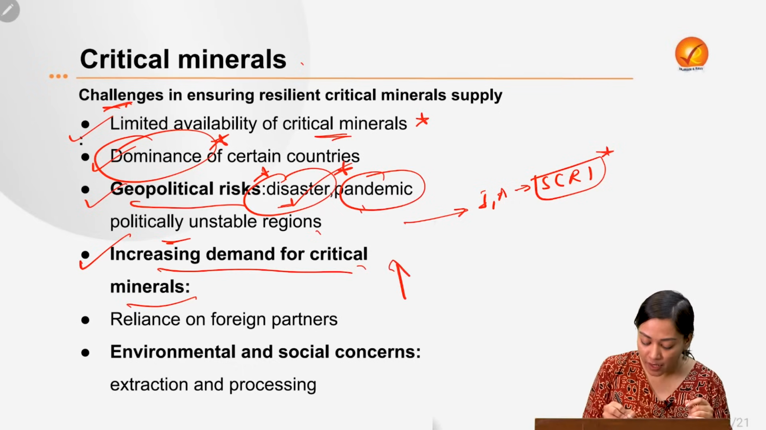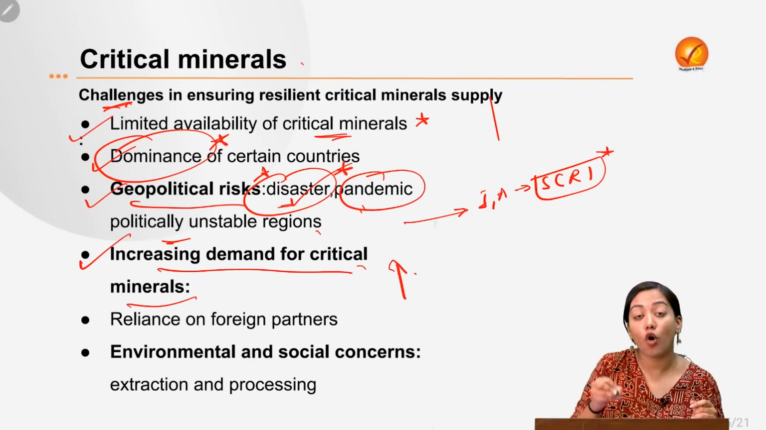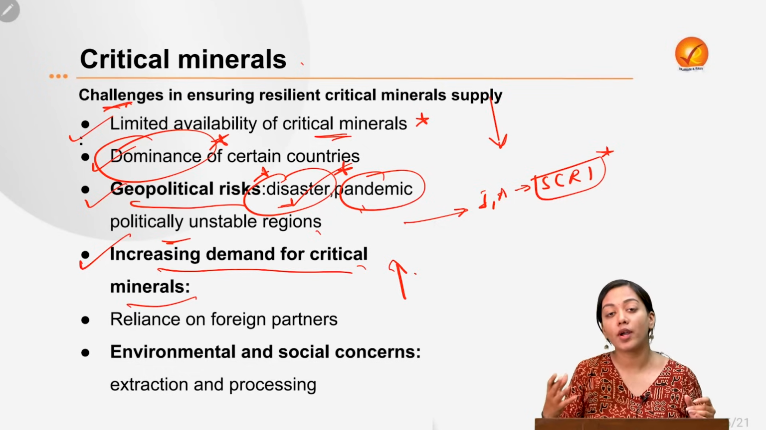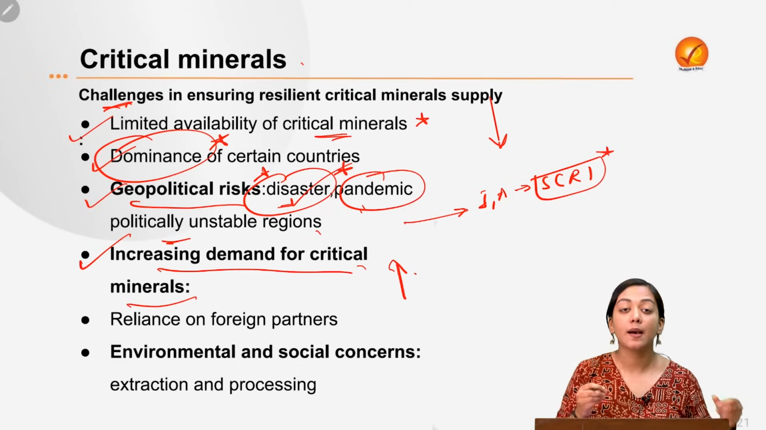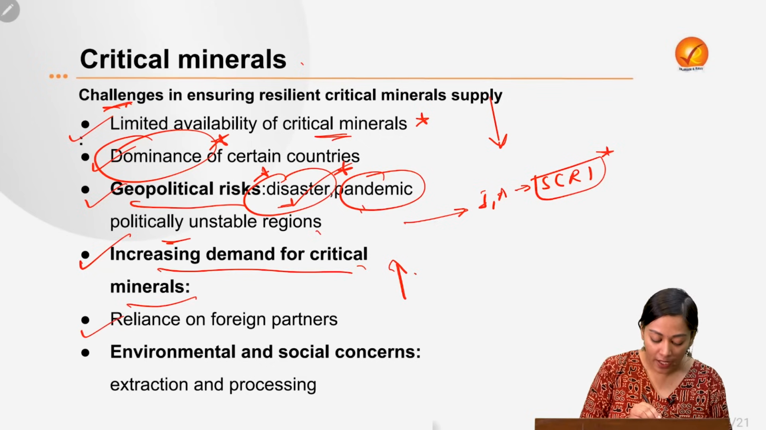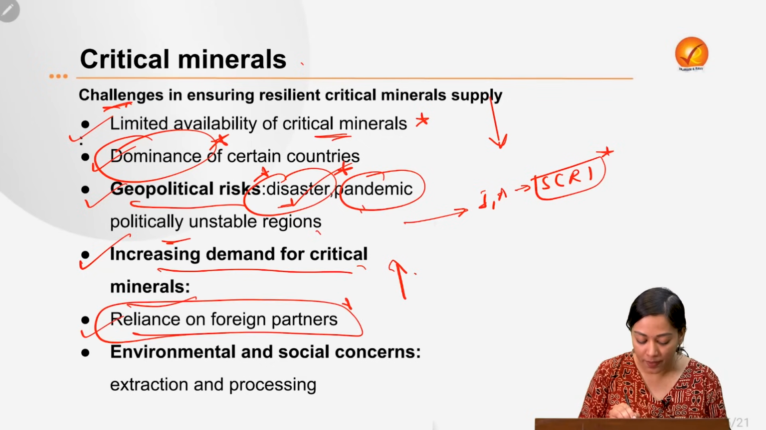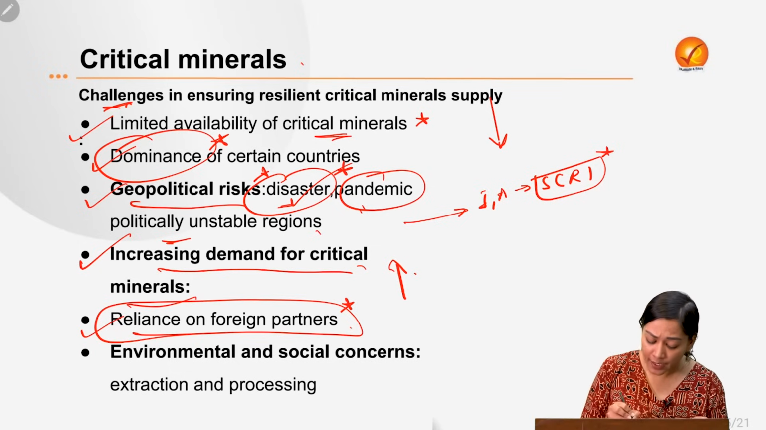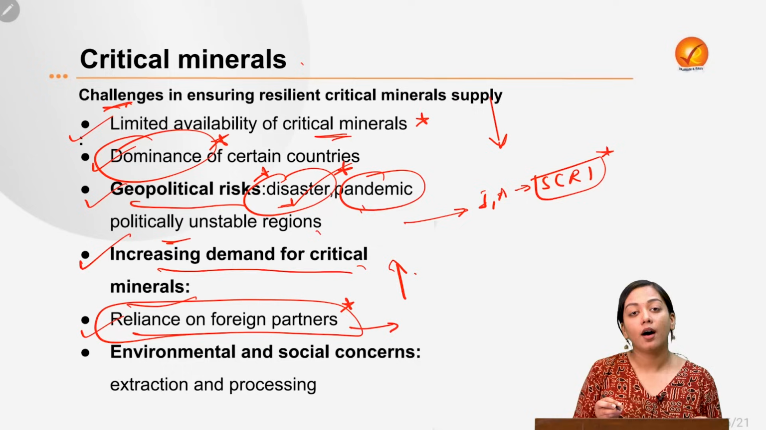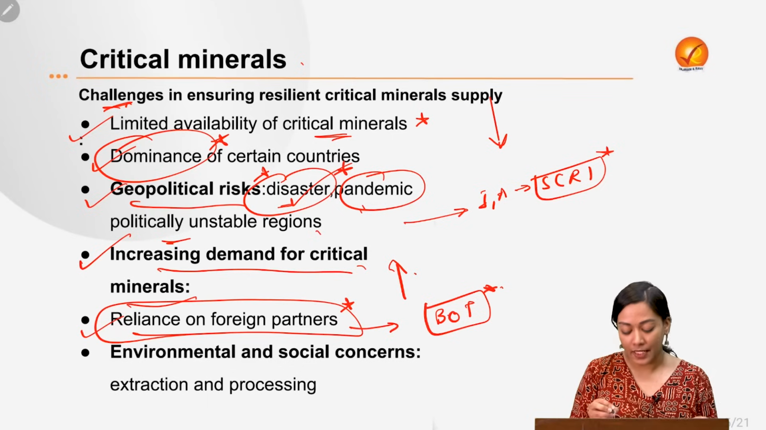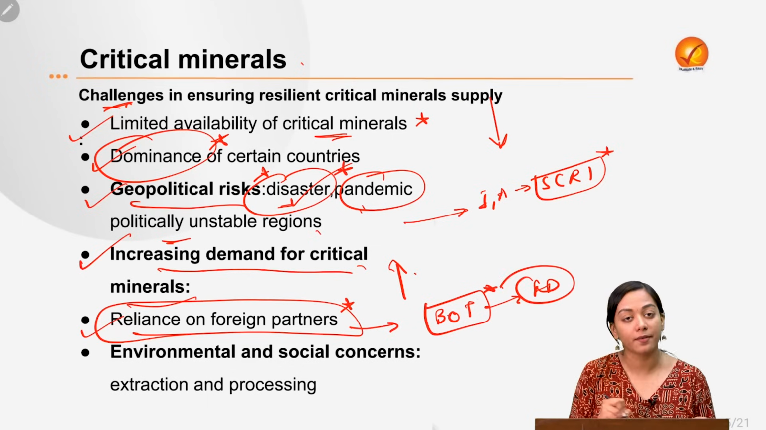Because high demand is there and supply is limited or vulnerable, it poses a great challenge for us to utilize, produce and take full use of critical minerals for our economic growth. And finally, we also have huge reliance on foreign partners, for example China, Australia, etc. And it also causes huge losses on our balance of trade. It also enhances our fiscal deficit.